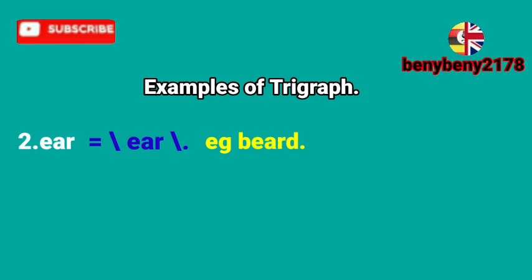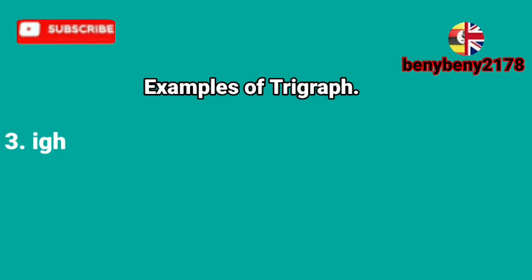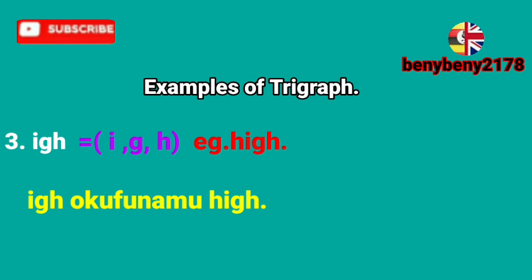Example 3: IGH, composed of I, G, and H, forming the sound I. IGH can formulate other words like high, H-I-G-H, forming high. IGH tusobola okugikomayininga ne tufunamu high, ekitegeeza waggulu.